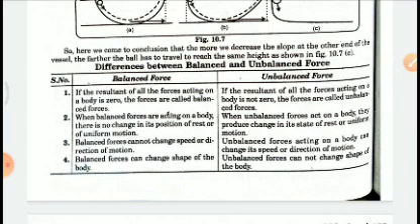If the resultant of all the forces acting on a body is zero, the forces are called balanced. If the resultant is non-zero, it is called unbalanced. When balanced forces are acting on a body, there is no change in its state of rest or uniform motion. When unbalanced forces act on a body, they produce change in its state of rest or uniform motion. Balanced forces cannot change speed or direction of motion, whereas unbalanced forces can cause a change. Balanced forces cannot change the shape of the body, and unbalanced forces can change the direction, speed or motion.